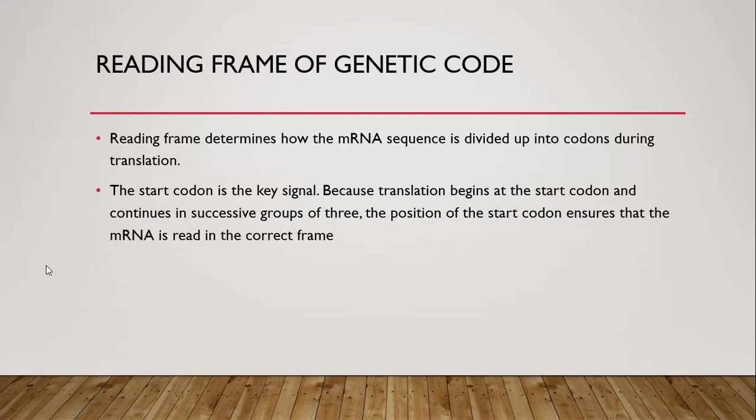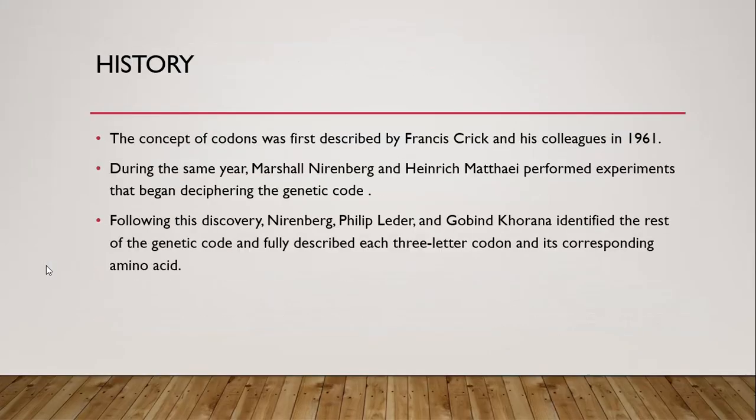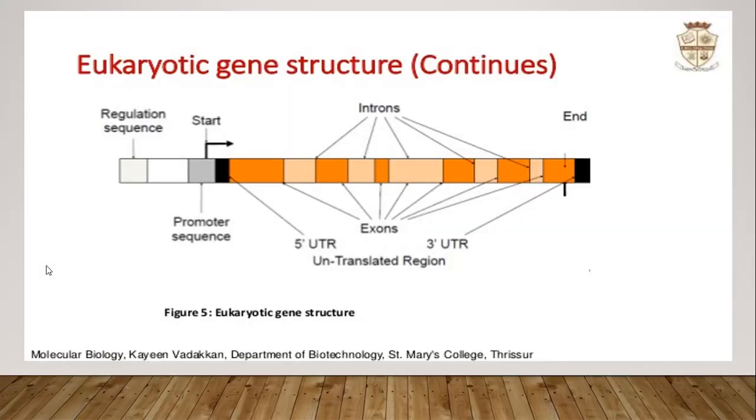Now, what is the reading frame of the genetic code? The reading frame determines how the messenger RNA sequence is divided up into codons during translation. As we have described earlier, the reading frame is the actual portion of the gene which is translated and transcribed.